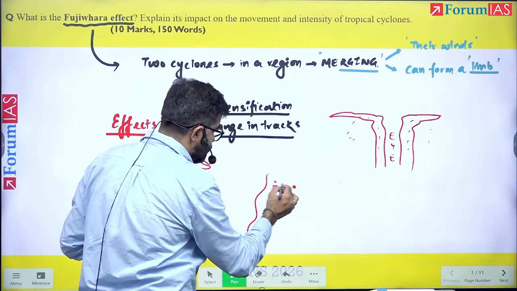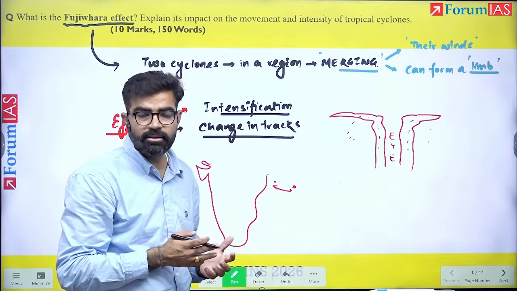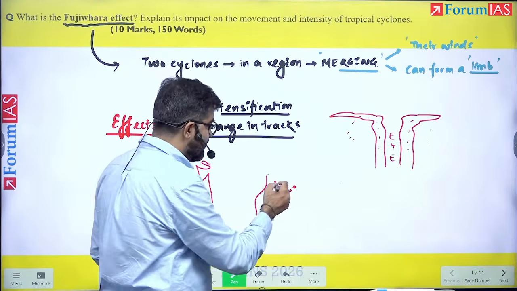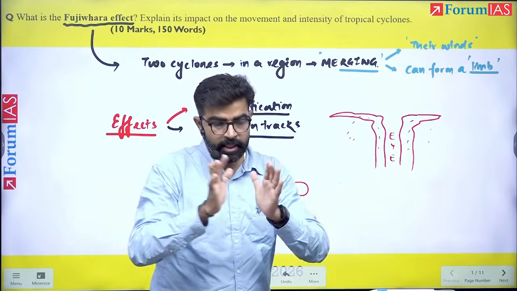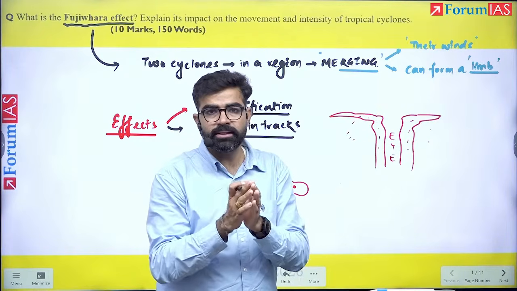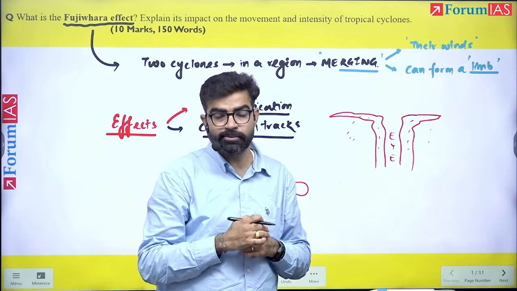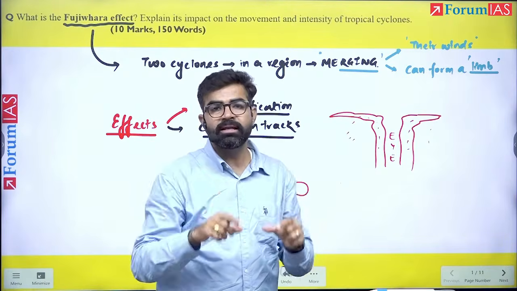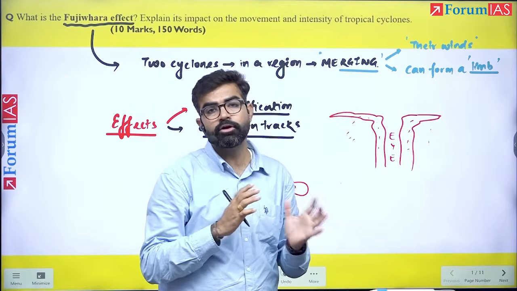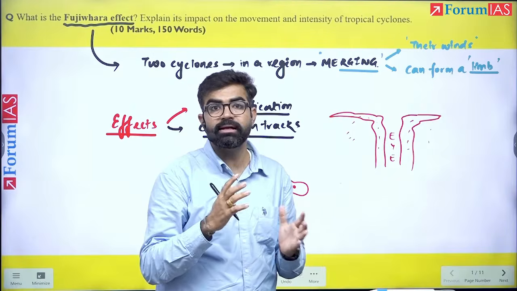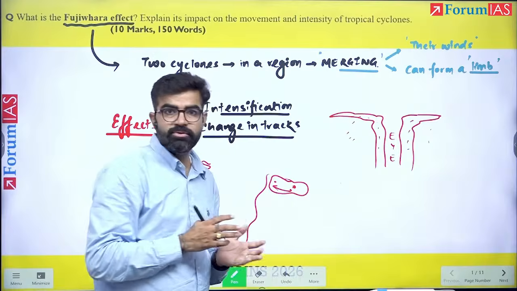If the eyes of the two cyclones are separated by only 1400 kilometers or less, then there are very high chances that their winds can merge together. This merging or interaction of the winds will make a combination of these two or more cyclones. This combination will be connected with a limb, and this limb will create very vigorous patterns of whirling or cyclone formation, right? So this is known as the Fujiwara effect.